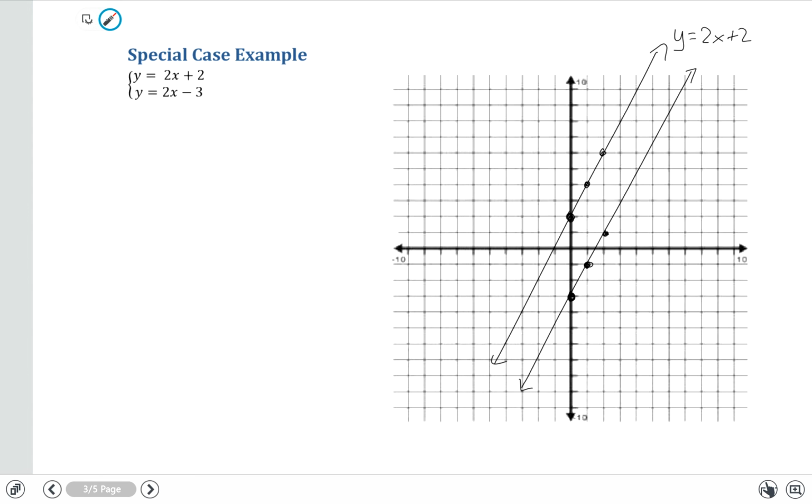In fact, we wouldn't have even had to graph these to know that that was the case, because if you take a look at this scenario, what is the slope of both equations? The slope of both equations is 2. What does that mean? Well, that means that they are parallel to each other. And on a plane, parallel lines will never intersect each other. So in this case, because we know that these will never intersect each other, we can say that this system of equations has no solutions.